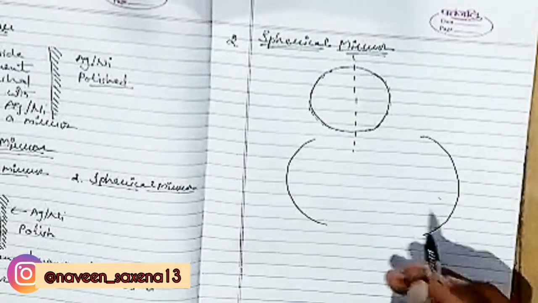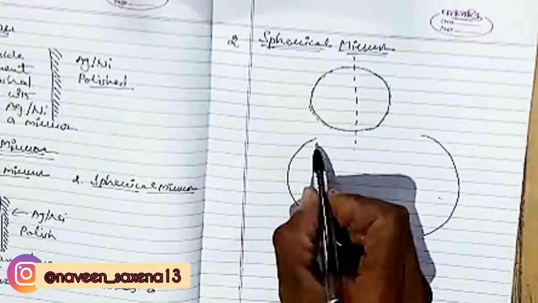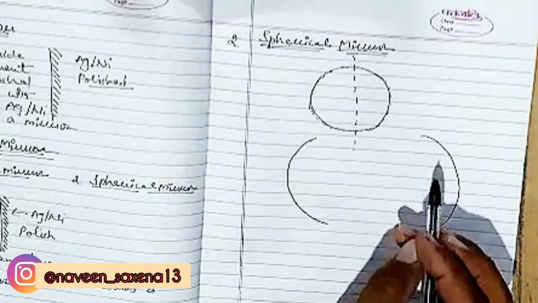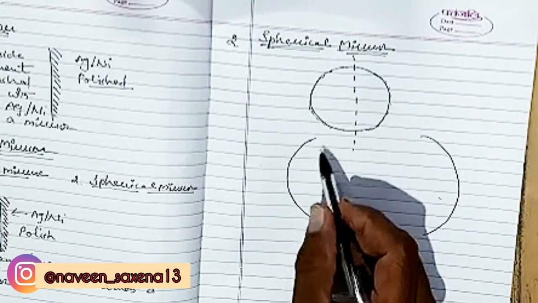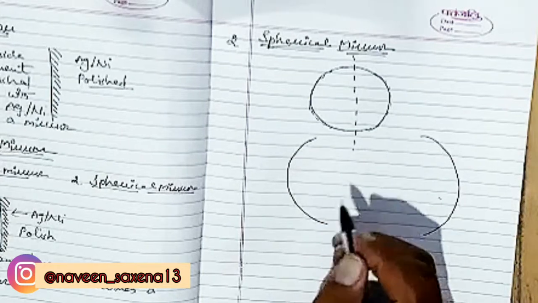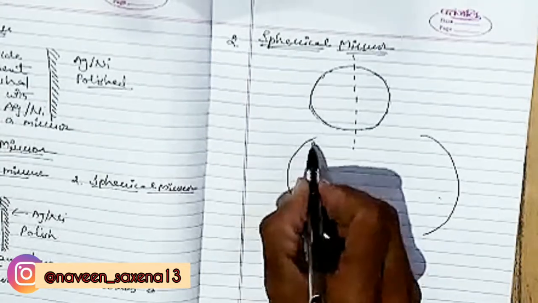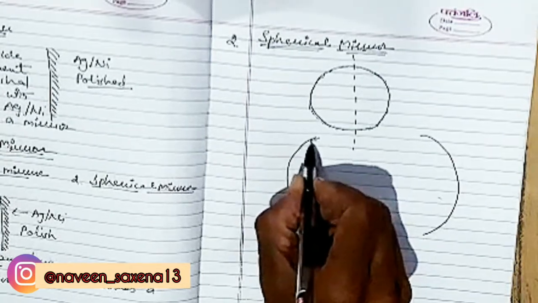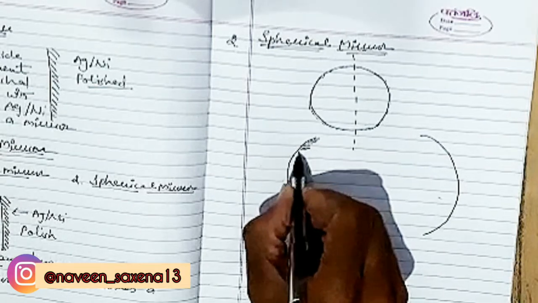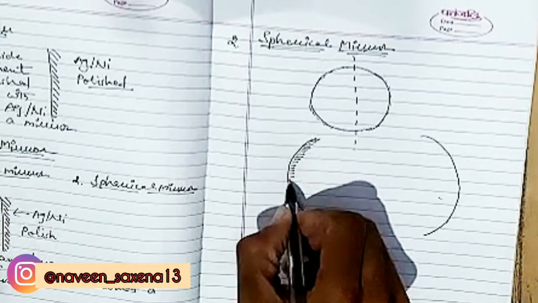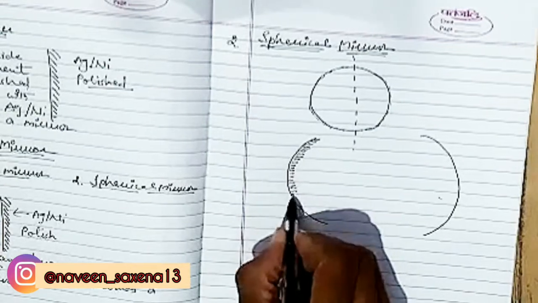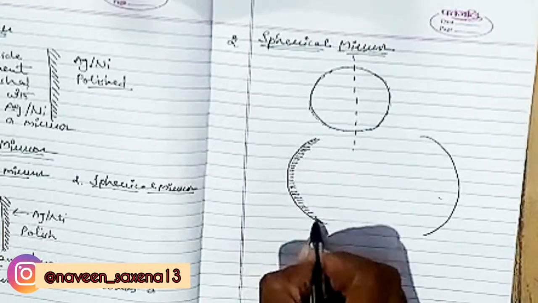Now we have to polish one side of the glass with silver or nickel, then they become mirrors. Now we polish the inner side, the suppressed side of the glass, with nickel or silver like this.